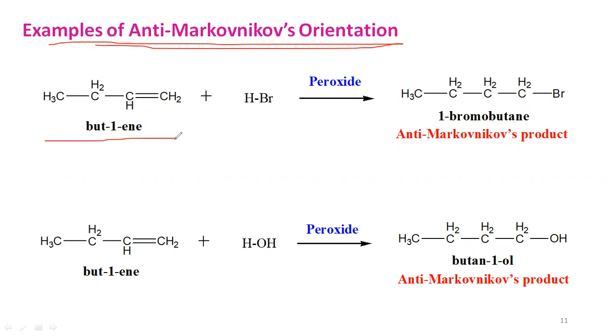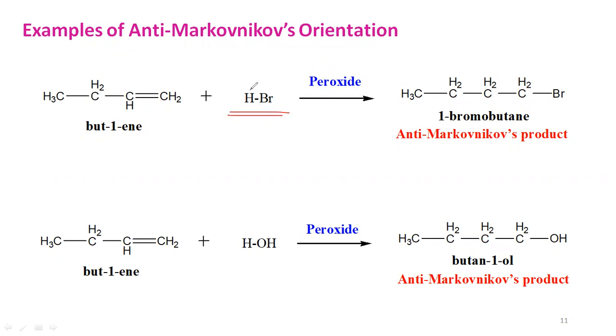1-butene is an unsymmetrical alkene. So 1-butene, on treatment with hydrogen halide in the presence of peroxide, follows anti-Markovnikov's rule. According to that rule, from the reagent the electrophile component is added to the double bonded carbon atom which has fewer hydrogens, and the nucleophile portion goes onto the other double bonded carbon atom, so that you get bromine on the first carbon atom and hydrogen on the second carbon atom. Then you get the product 1-bromobutane, the anti-Markovnikov's product.